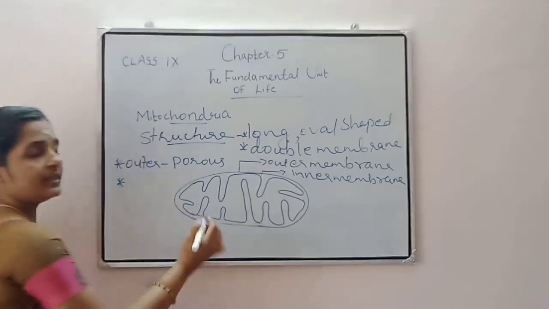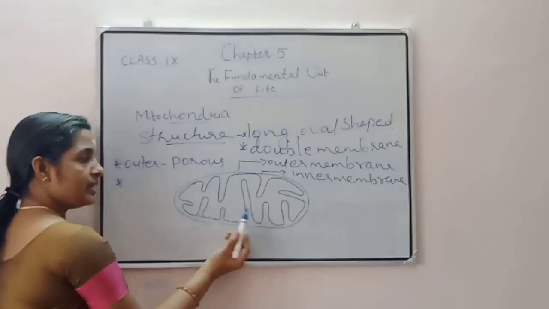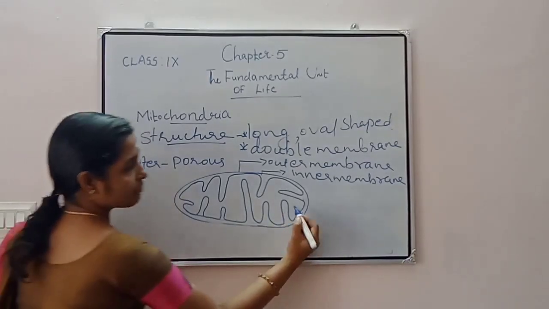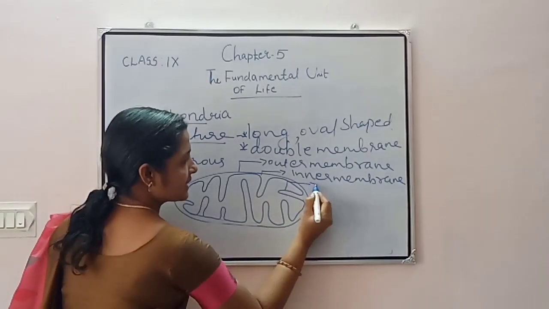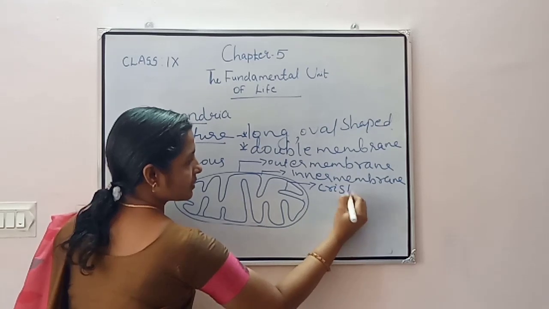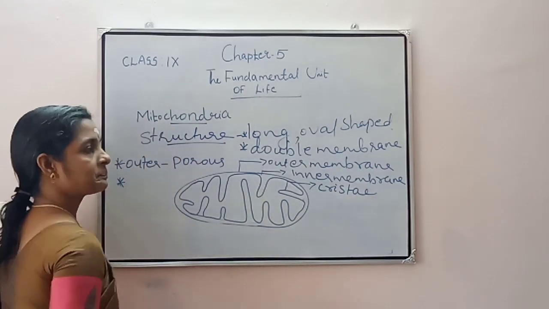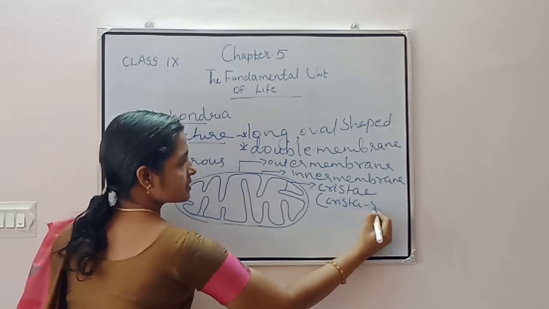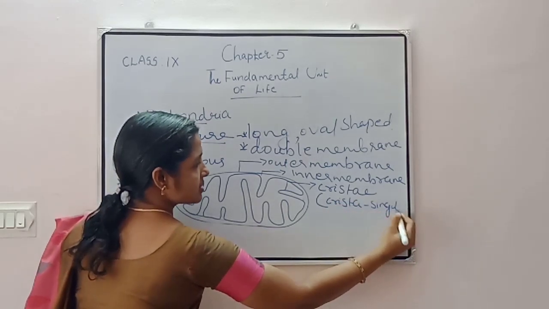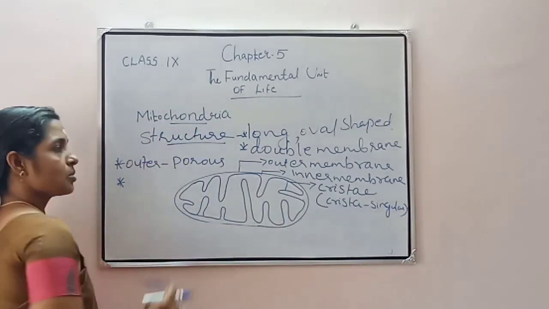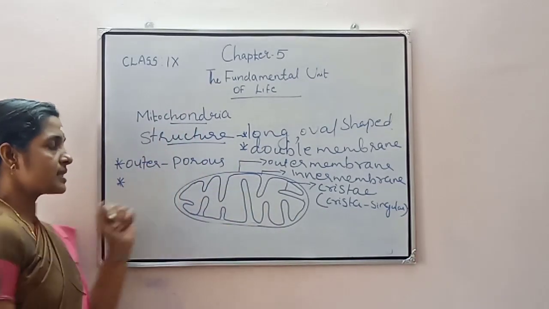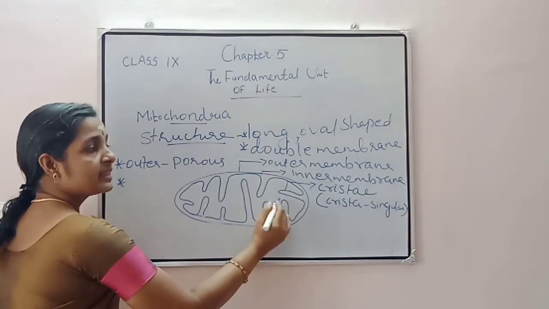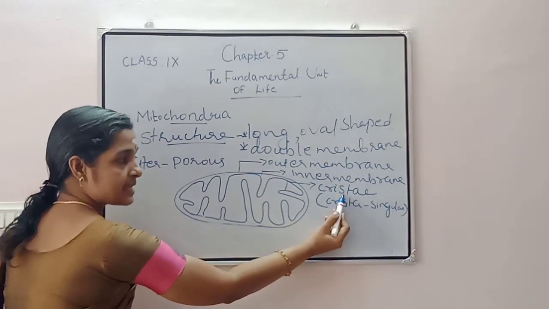So a highly folded inner membrane is present, and these inner foldings are called cristae. The singular is crista. So the outer membrane is porous in nature, and the inner membrane consists of many foldings, and these foldings are called cristae.